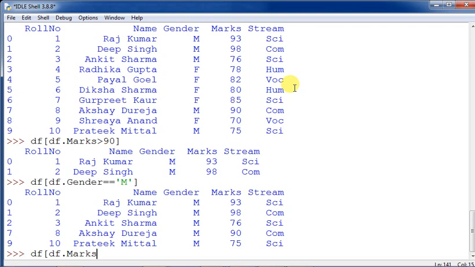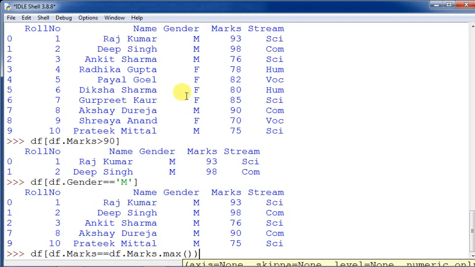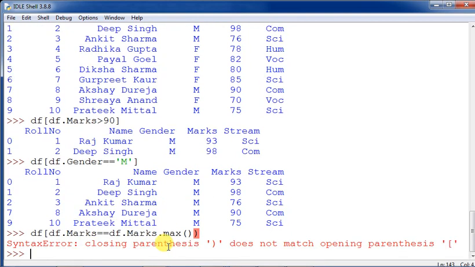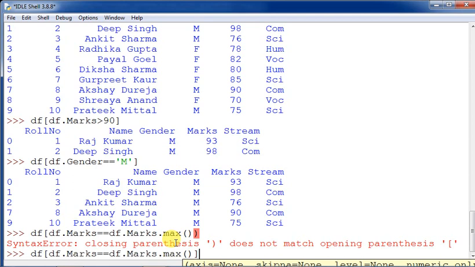Salary means another data frame is having the salary field. So df.marks, then equals to, because you are comparing, and df.marks.max, the statistics aggregate command. It will display wherever it finds the maximum marks matching, and that particular record will be displayed. Closing parenthesis will not be there. Sorry, df, then df.marks, comparison, then df.marks.max, and then this will be closed.